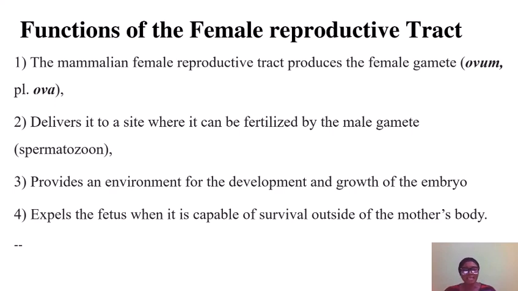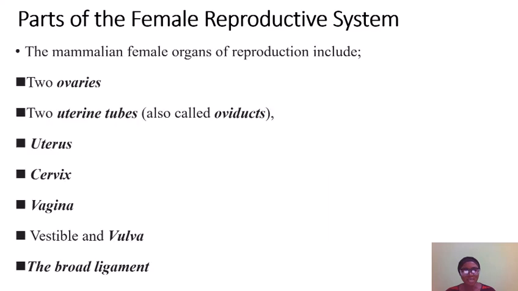That is where the male gamete, known as spermatozoa, will meet it for fusion and for fertilization to take place. Then thirdly, it provides an enabling environment for the development and growth of the embryo after fertilization. And lastly, it expels the fetus when it is capable of surviving outside the mother's body.